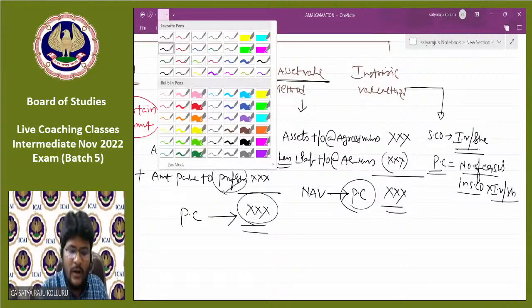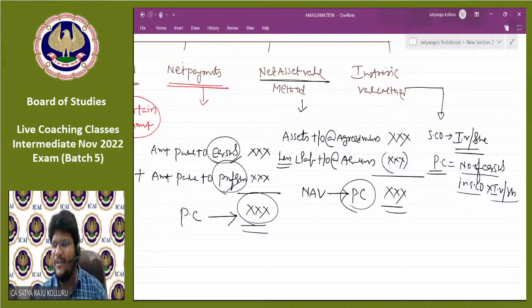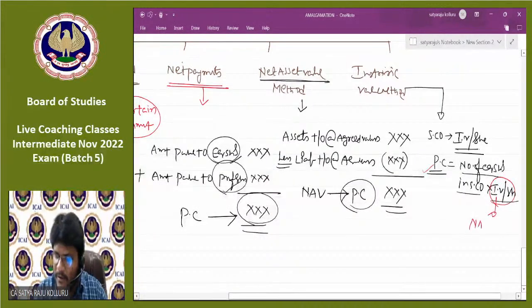Then most of the students have a doubt: what is the meaning of intrinsic value, sir? Just simply, when it is told that intrinsic value per share, we should multiply it by the number of equity shares in the selling company, and we get PC, right? What is the meaning of intrinsic value per share, sir? Intrinsic value is nothing but NAV per share.